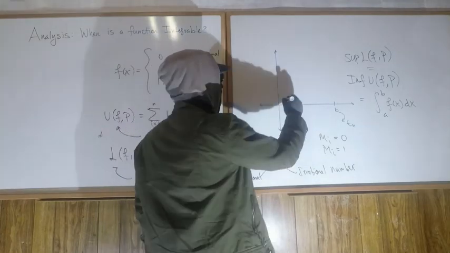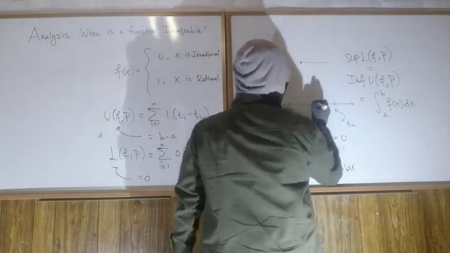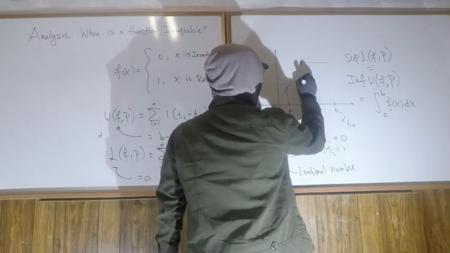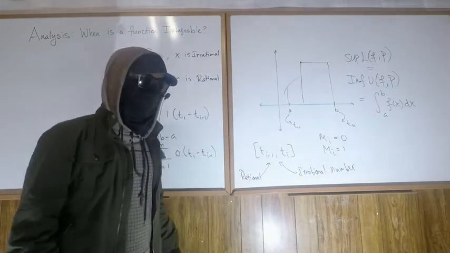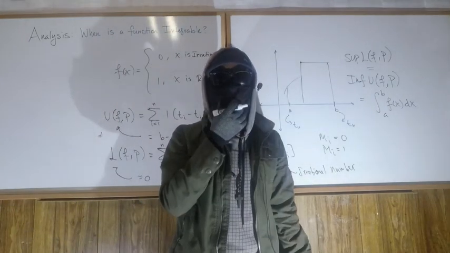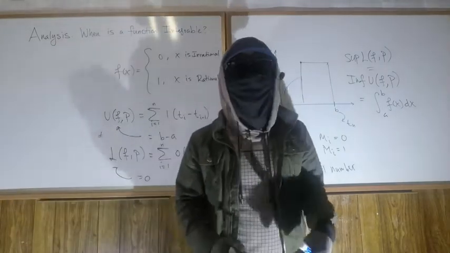Of course, you could have a function that has even a jump discontinuity and it's still integrable. You can integrate it on here, and then you can integrate it on here and add up the two areas. So if you have finitely many discontinuities, that's not a problem. But if you're crazy like this function, well, that is a problem.